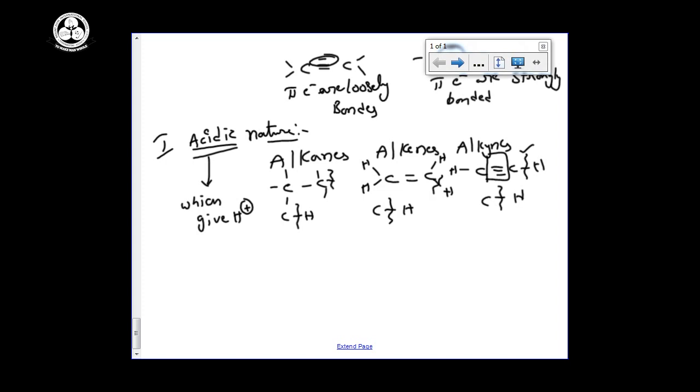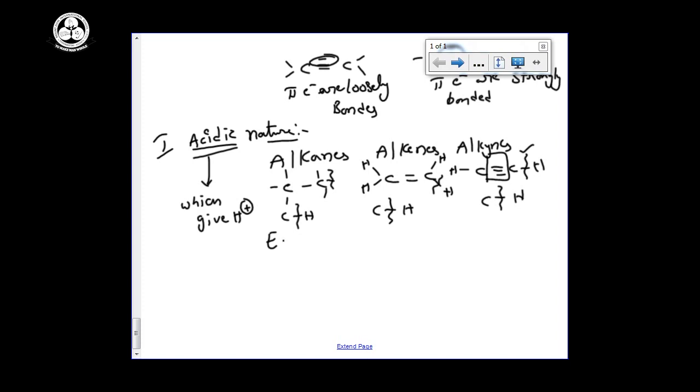So how can you say the compound is more acidic? The chemical substance which can give H plus ions very easily is more acidic. Alkane, alkene and alkyne all have a CH bond. Which bond breaks easily depends upon the electronegativity.